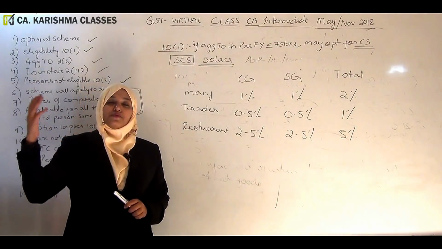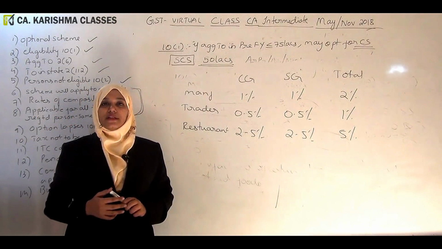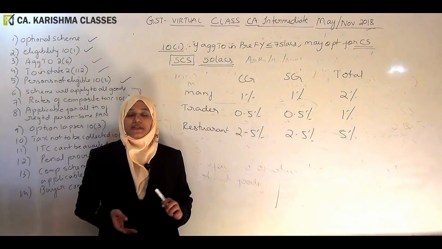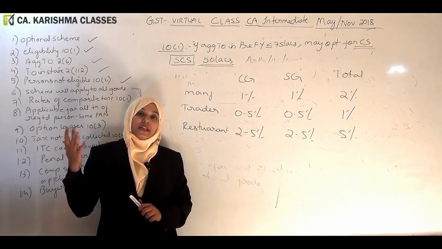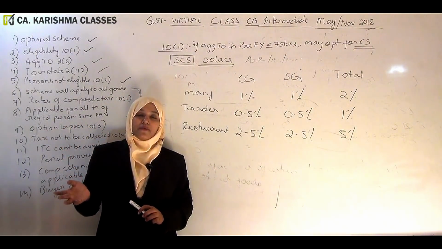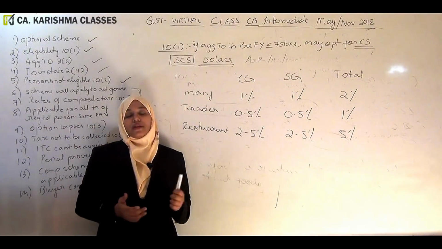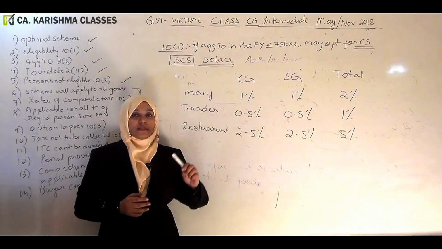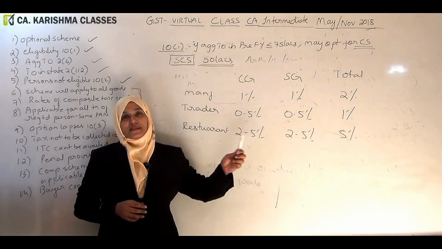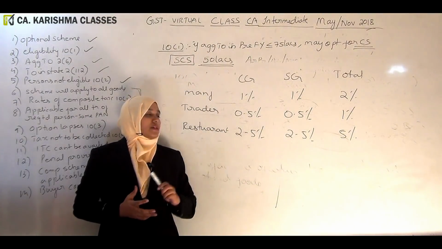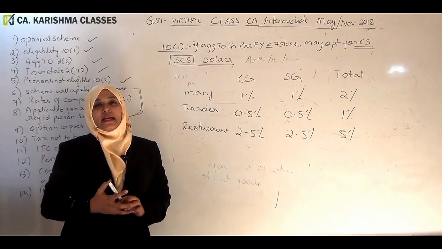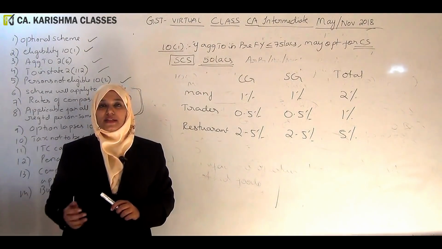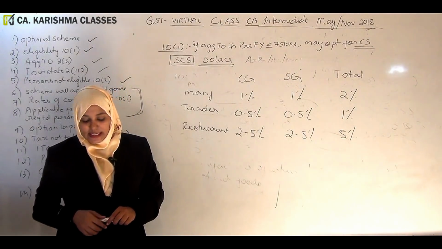So if you compare this with regular rates of taxes, 18%, or 28%, 12%, these are very small rates. Those rates are very high. Of course, those rates will come with input tax credit. This is without input tax credit, but the rates are small. For manufacturer, effectively it is 2%, for trader it is 1%, and for restaurant it is 5%. These are the rates reflected in your study material, but as I told you, in the latest council meeting, they have changed these rates as well.